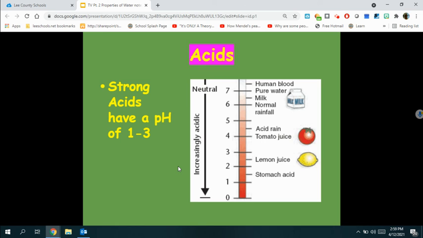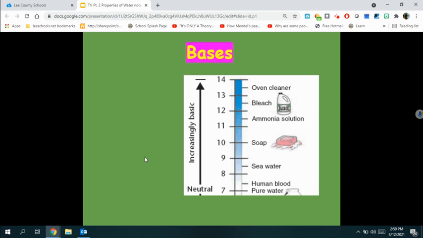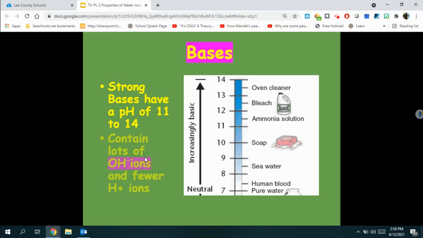Acids. Strong acids have a pH of 0 to 3. You can see lemon juice has a pH of 2.5. Tomato juice has a pH of 4. Acids produce lots of hydrogen ions. Bases. Strong bases have a pH of 11 to 14. They contain lots of hydroxide ions, OH negative, and fewer hydrogen ions.